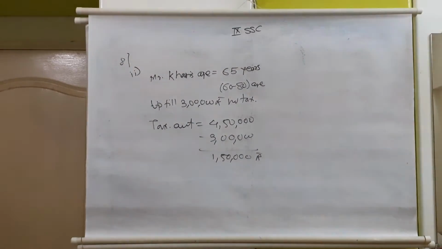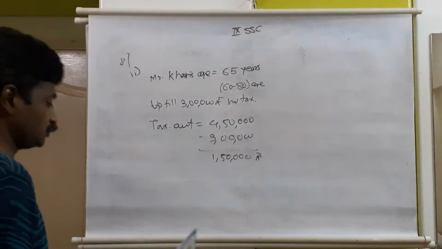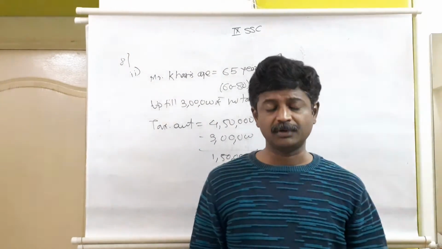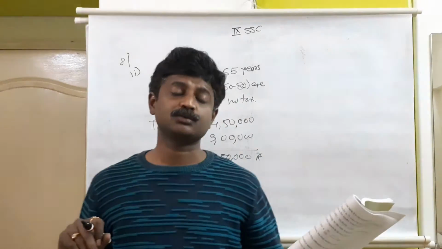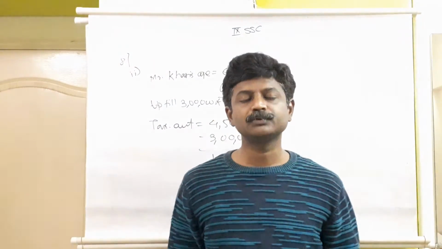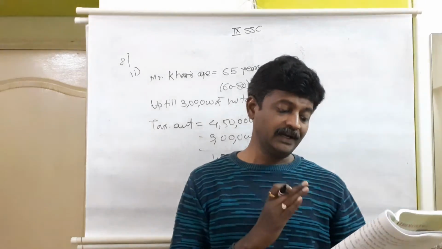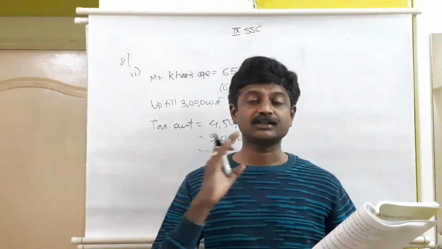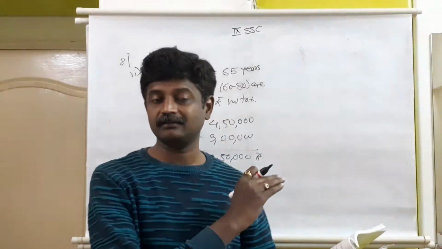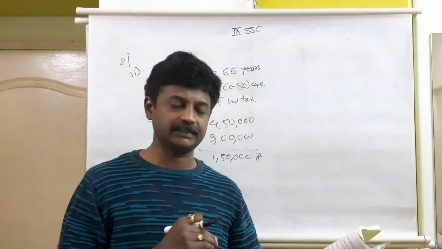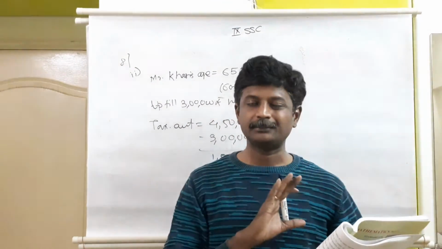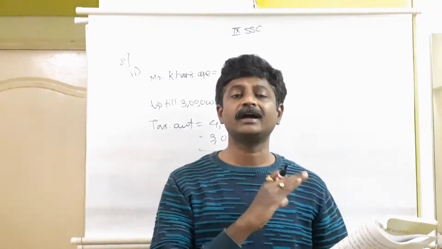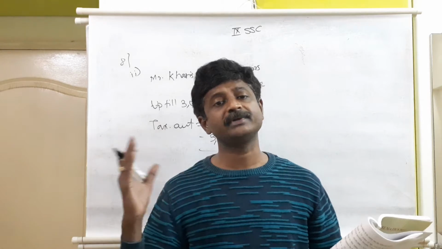1,50,000 rupees. Now, for the 1,50,000 rupees, let us come to table number 2 for more explanation. Page number 102, table number 2, senior citizens, age 60 to 80 years. Up to 3 lakh, no tax. 3 lakh to 5 lakh, 5%. 5 lakh to 10 lakh, 20%. Sorry, I said 10% before this. So it is 5, 20, 30. 10% is not there in the tax schedule. 3 lakh to 5 lakh, 5%. 5 lakh to 10 lakh, 20%. And above 10 lakh rupees, 30%.